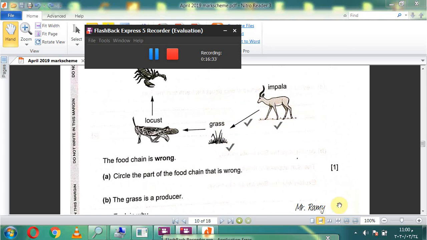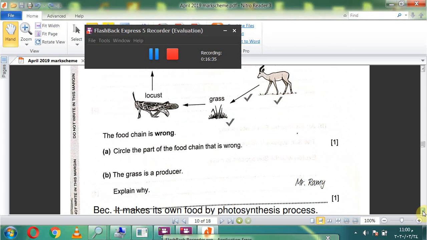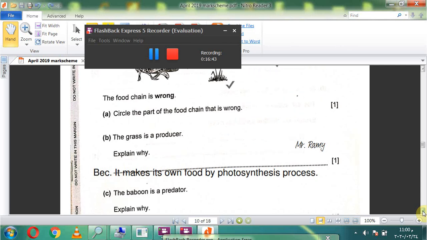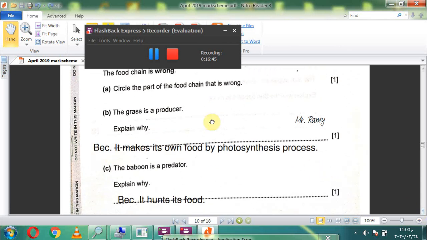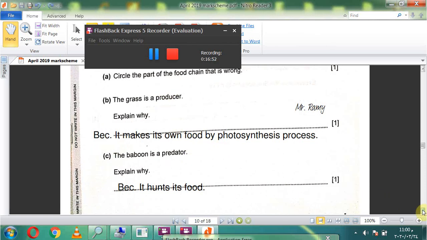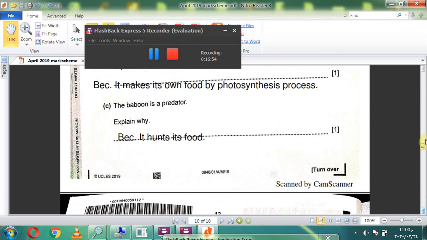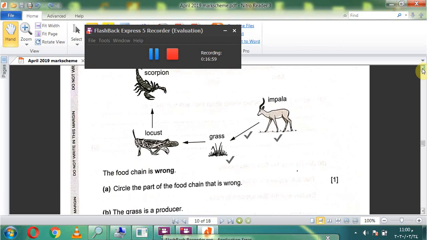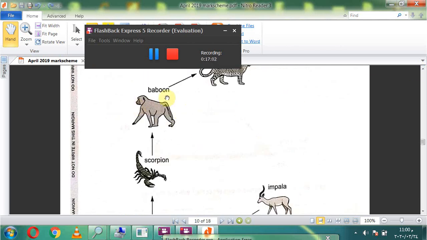B. The grass is a producer. Why? Because it makes its own food by photosynthesis process. The baboon is a predator. Why? Because it hunts or kills its food. Okay. Look here. Baboon here hunts scorpion for food.